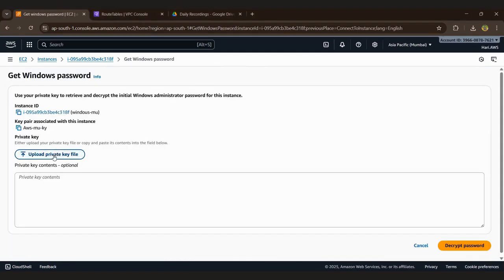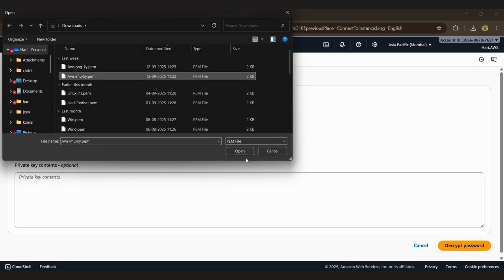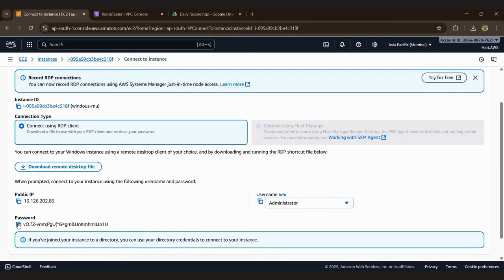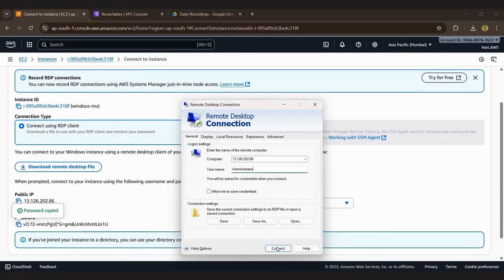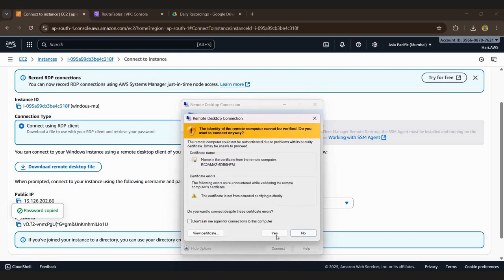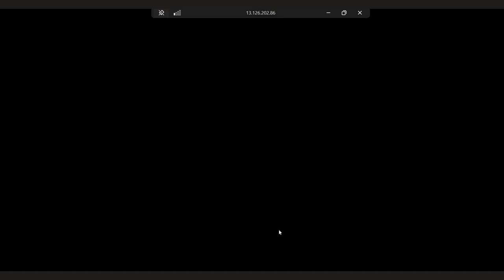Get a password, and get this password and decrypt it here. We can copy this password and paste it here, like connect this and paste it here, and okay, and automatically the remote session will open.